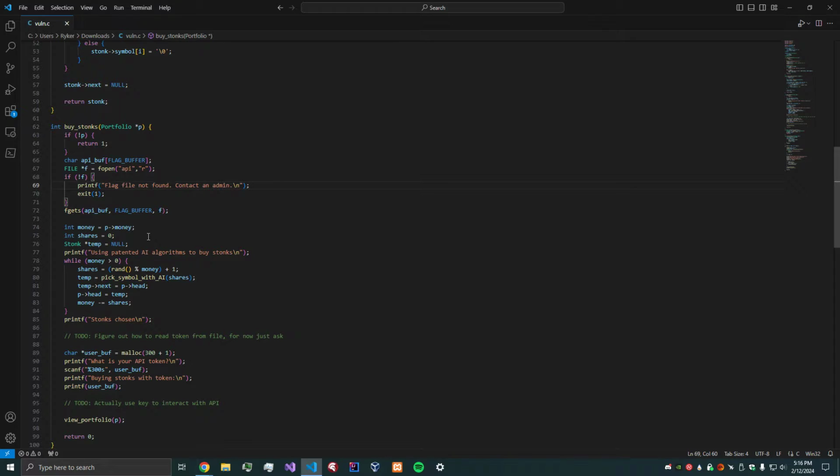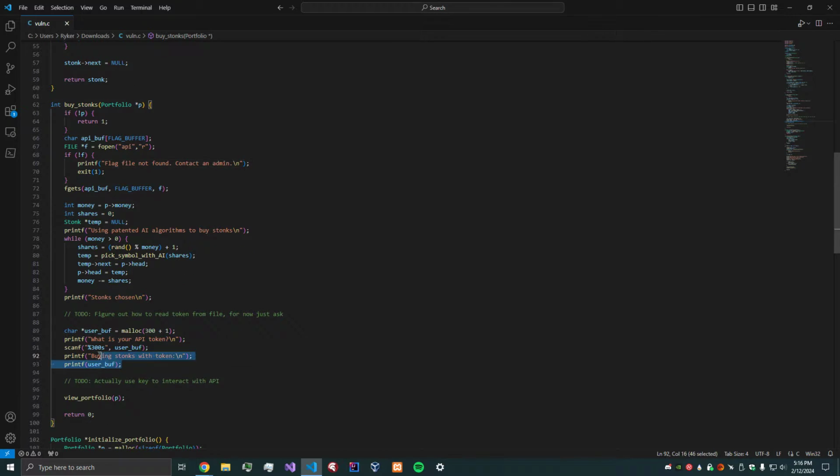Then we've got some linked list here, and using AI, whatever. If we scroll down here, this is an interesting piece of code, which I didn't notice at first when I was taking a look at this. I had to do some research on this problem to figure out what was really going on. This is the vulnerable piece of code right here. So what's happening here? This is called a format string vulnerability.